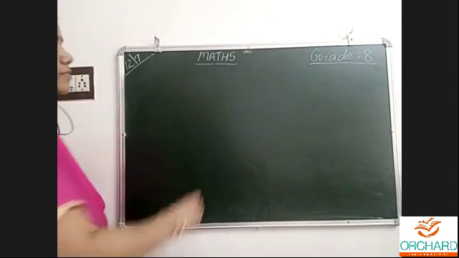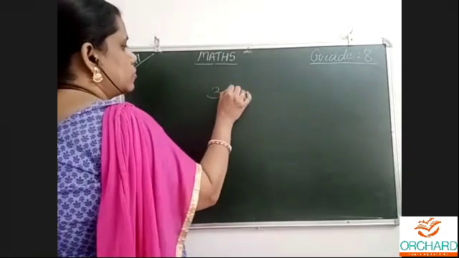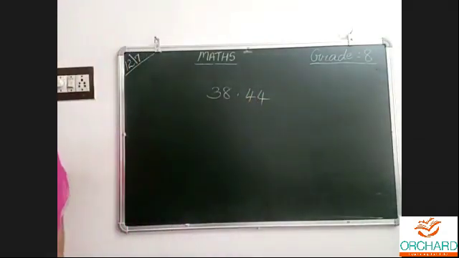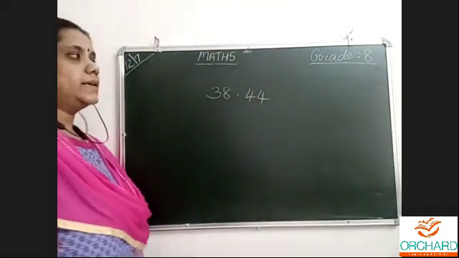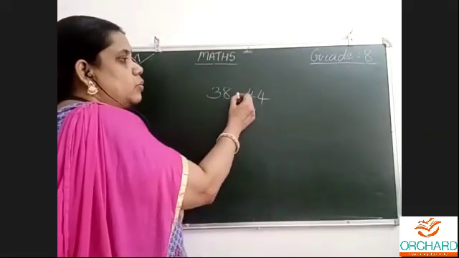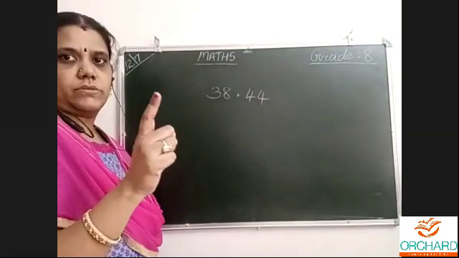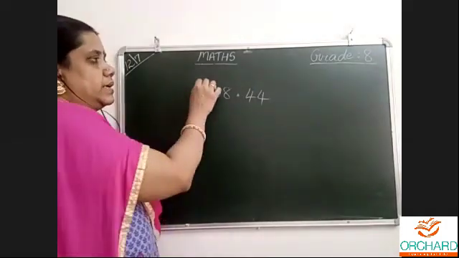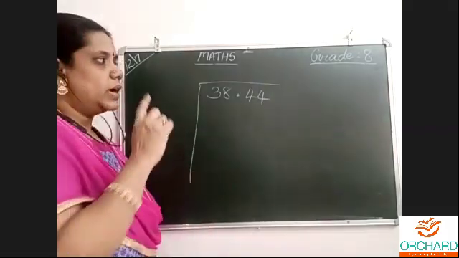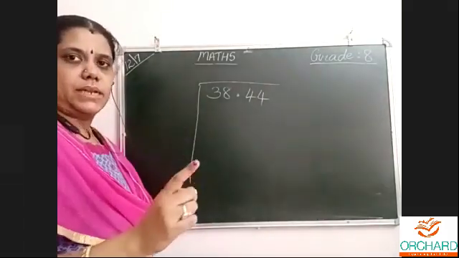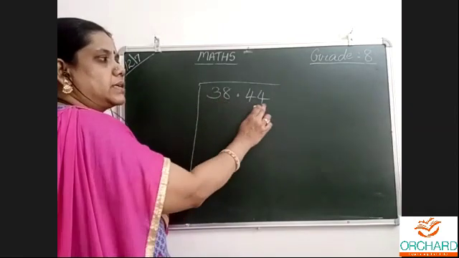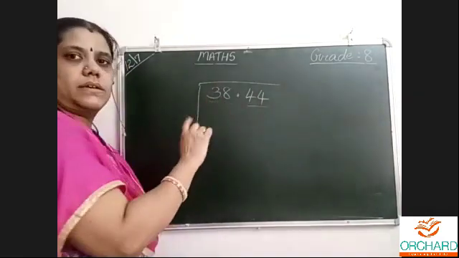38.44. Square root for a decimal number. Only one point which is very important to remember is while taking a bar, now the long division only for a decimal number. While drawing a bar for the decimal number, from this position, this is the whole number part, this is the decimal part, right?